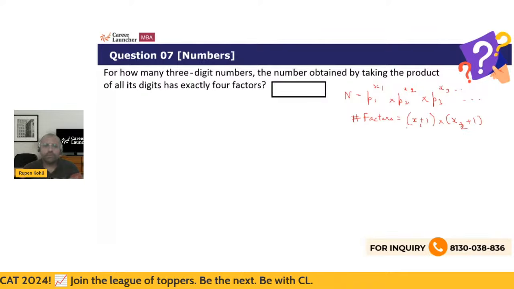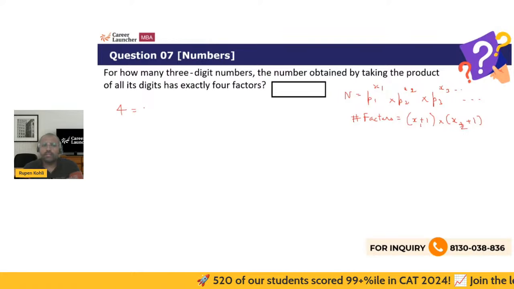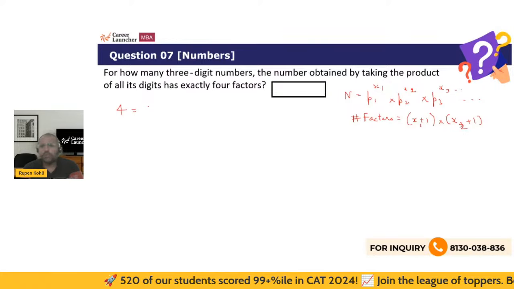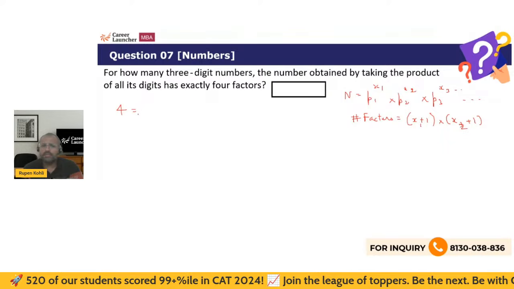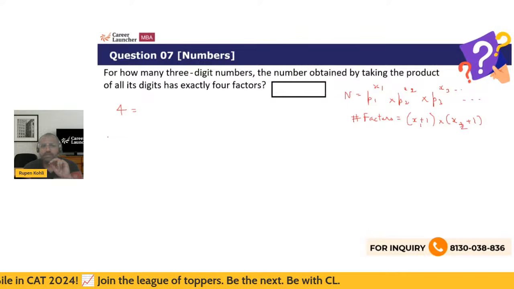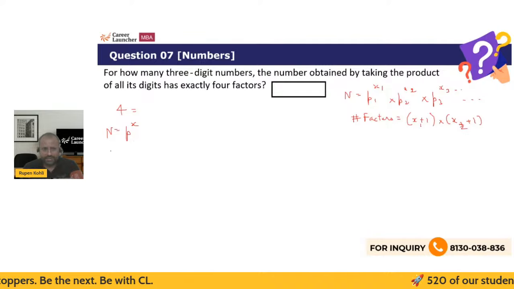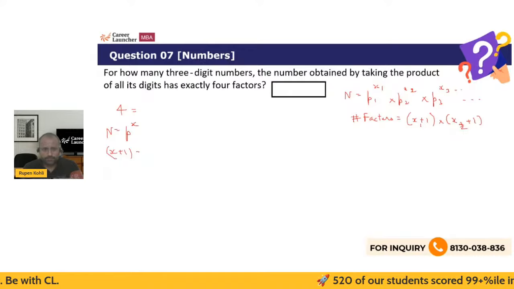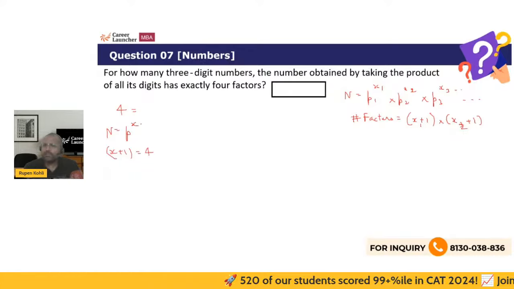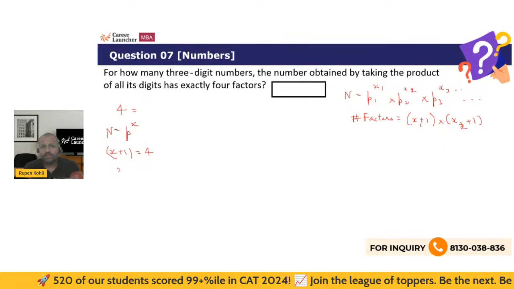Like, for example, 4 factors. So 4 here is (x1 plus 1) into (x2 plus 1) and so on. So 4 is at best the product of two numbers only, 2 into 2, or 4 can also be thought of as simply 4. If 4 is thought of in the way that there is only one prime, such that n is nothing but p power x and there is no other prime, then the number of factors will follow the same logic and it will be x plus 1. So the value of x plus 1 is 4. So basically x is 3.